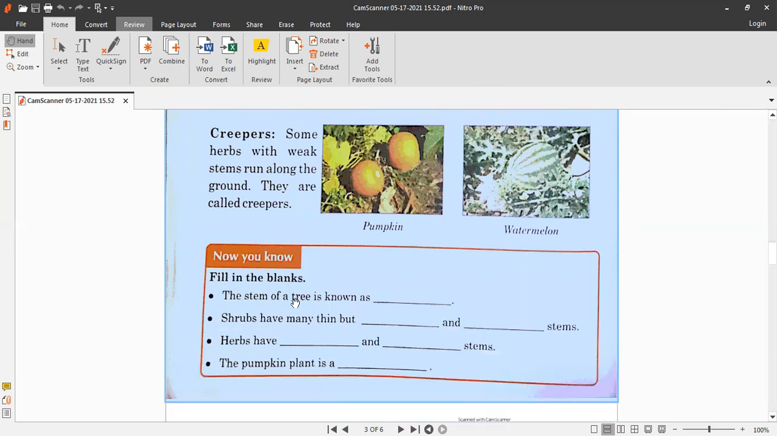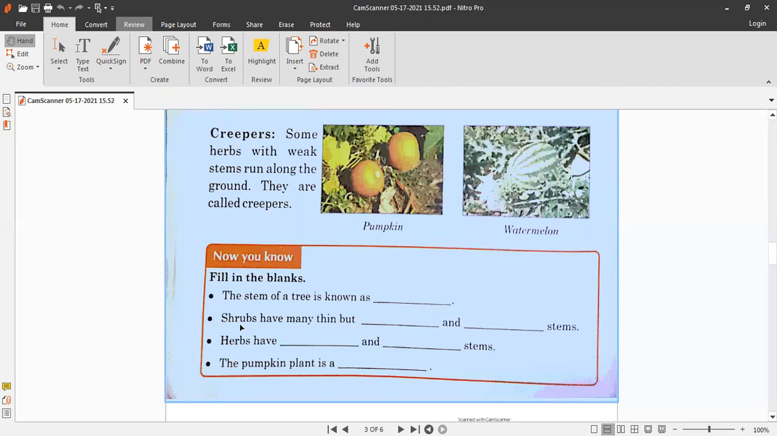Let's do fill in the blanks. The stem of a tree is known as trunk. You tell me. The stem of a tree is called trunk. The spelling of trunk is T-R-U-N-K, trunk.